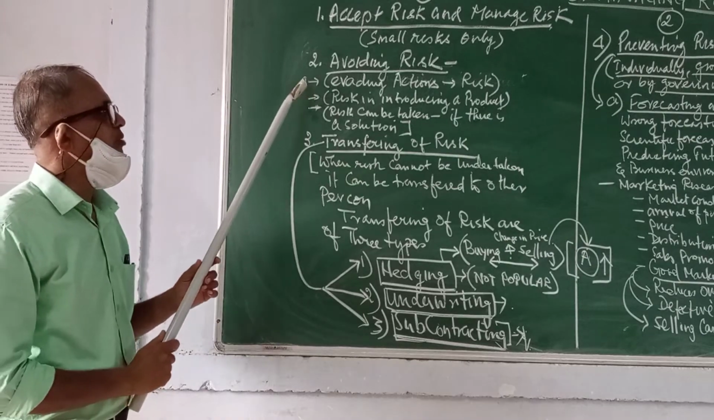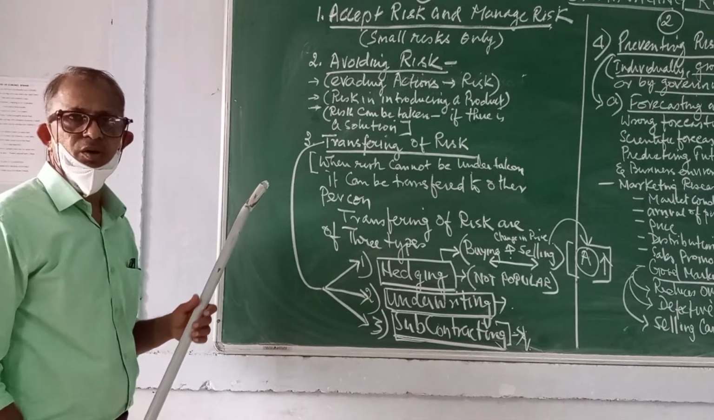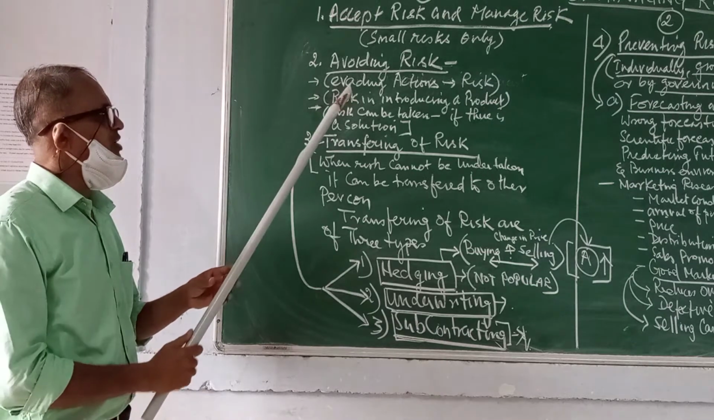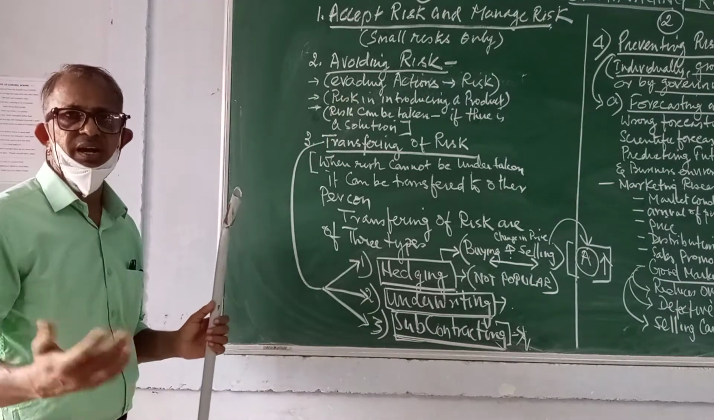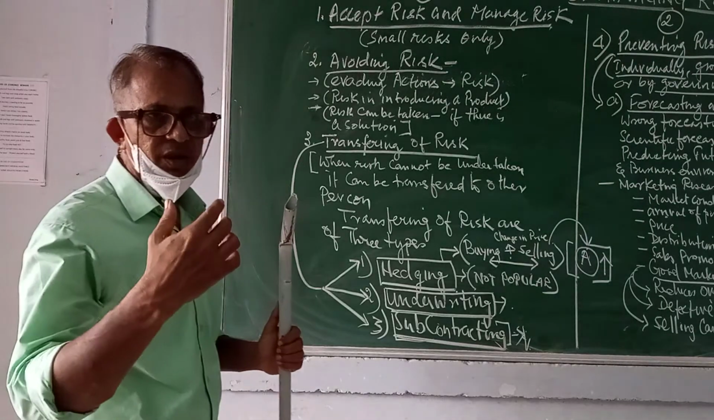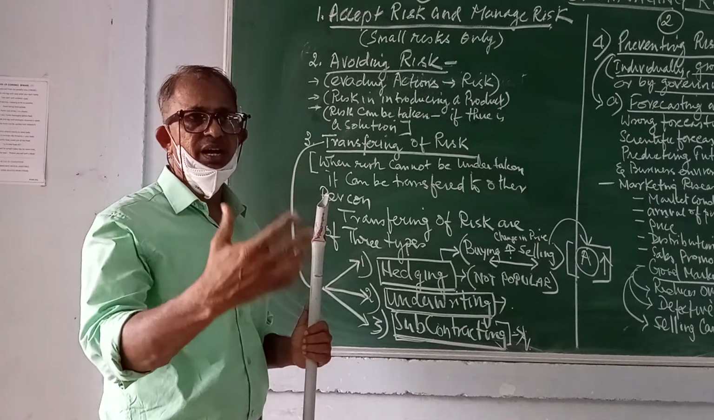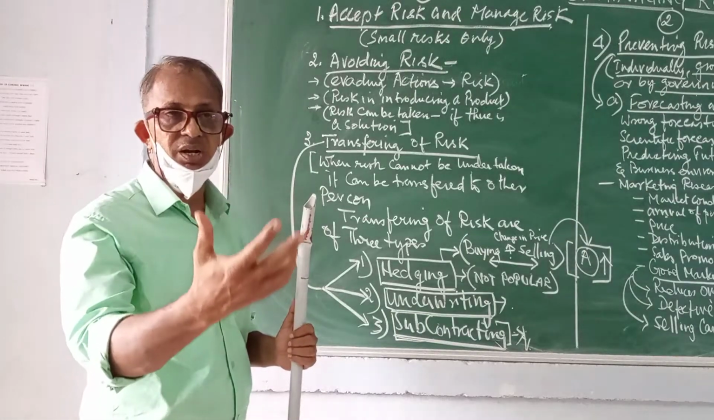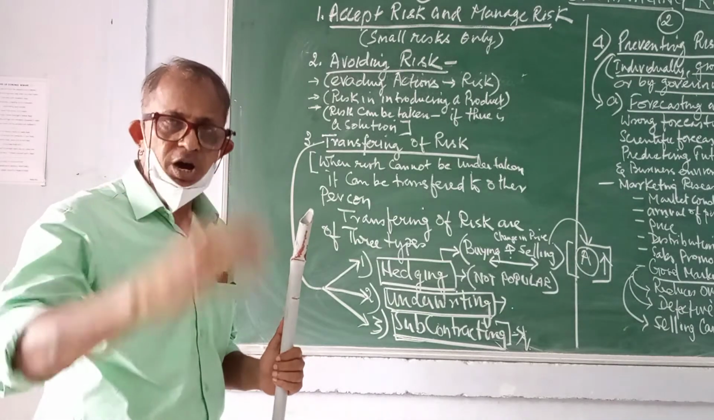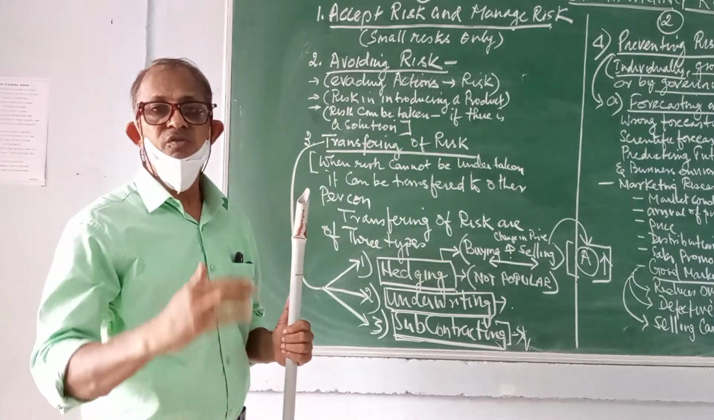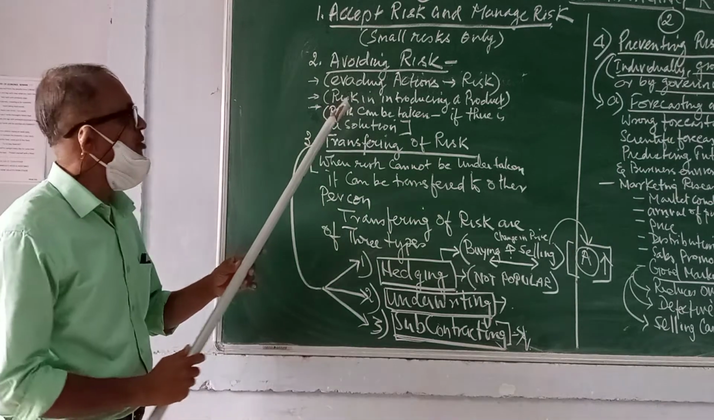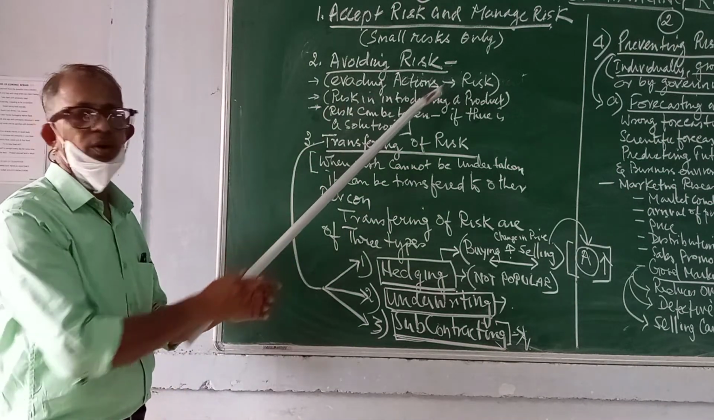Then coming to the second point, avoiding risk. How do we avoid risk? We avoid risk by evading actions. That is, if I am an entrepreneur and I know that the approach that I am taking is quite risky, which may lead me to loss, then I should be sensible enough to stop taking that particular action which may prevent risk. That is what I have mentioned here, evading actions to avoid risk.